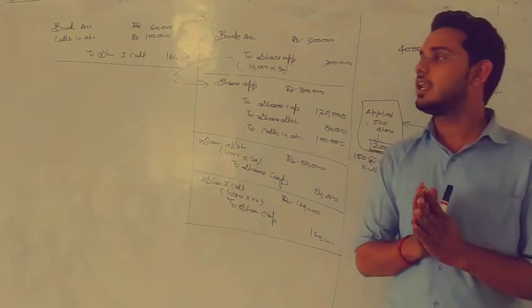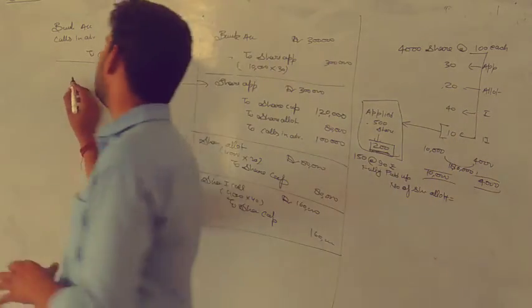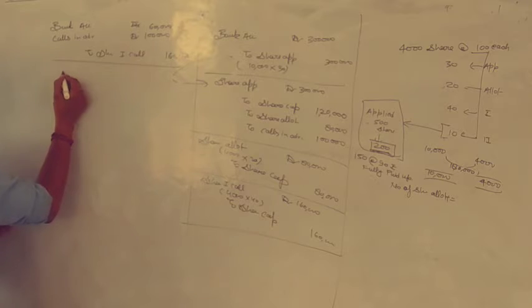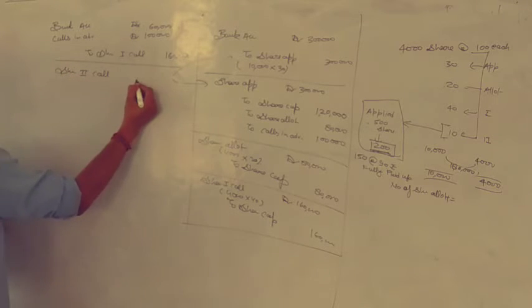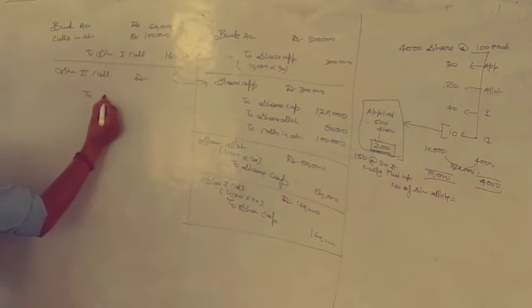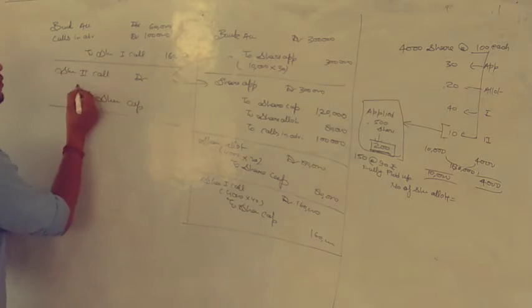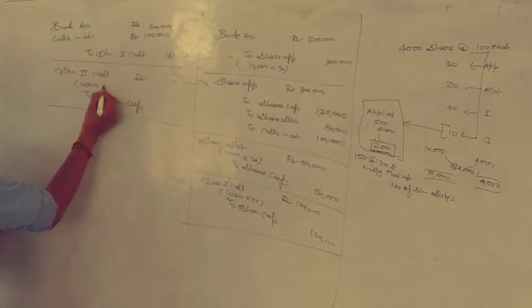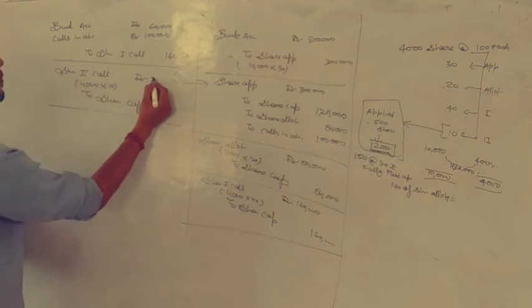Now we have the entry of final call, and first entry related to final call will be due entry, and that will be share second call debit to share capital, and that is 4,000 shares multiplied by 10, 40,000.